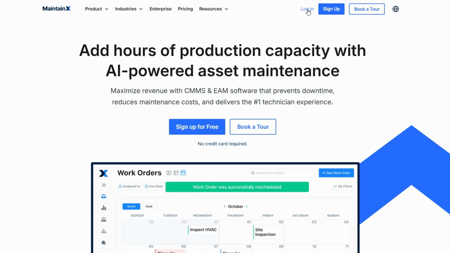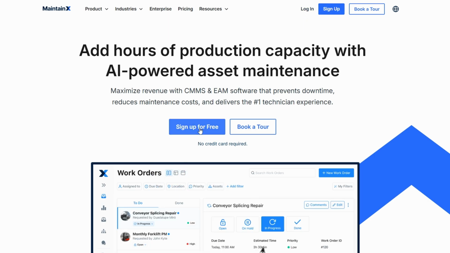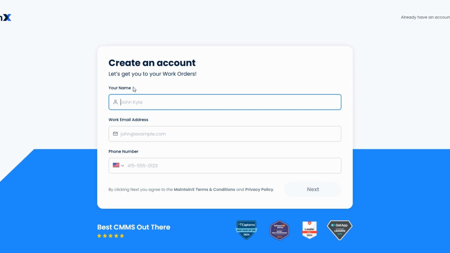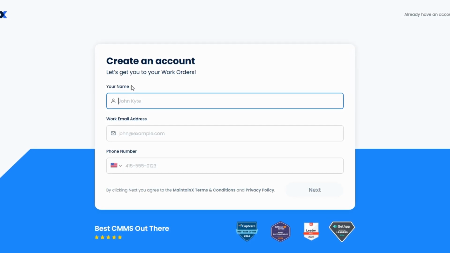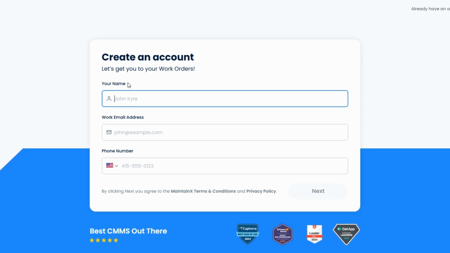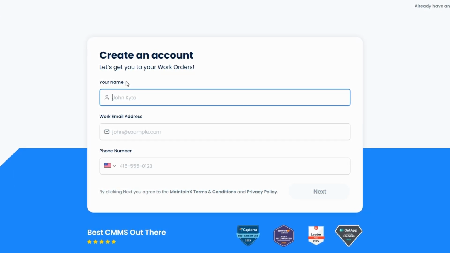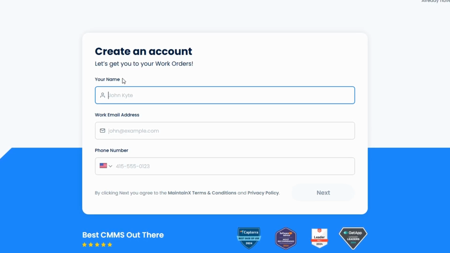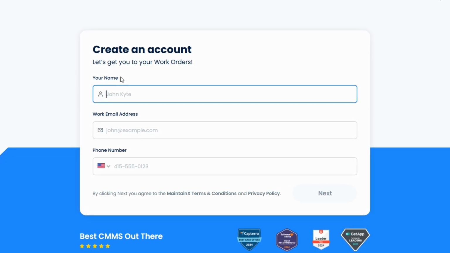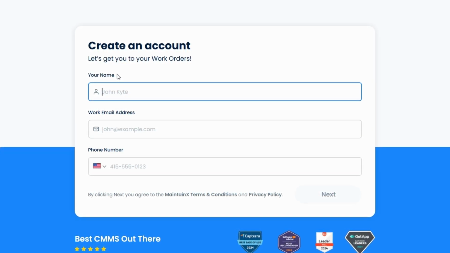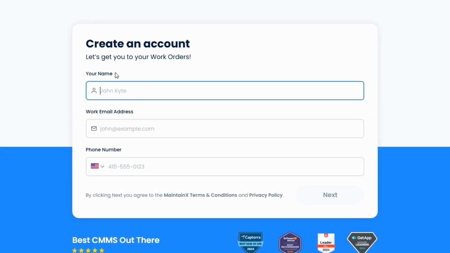If you're a business owner or manager, you'll be setting up a new organization. This step is where you'll enter details like your full name, phone number, and email address. Make sure to choose a secure password and review the terms of service before proceeding. After that, you'll likely receive a verification code to confirm your identity either by phone or email, which is an important security step. Once your account is verified, you'll move on to setting up your organization's profile.